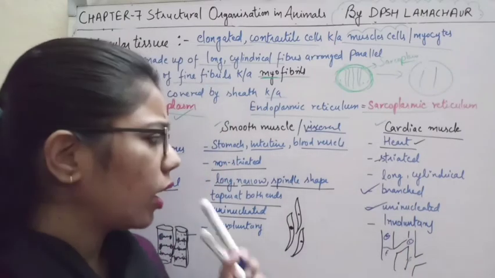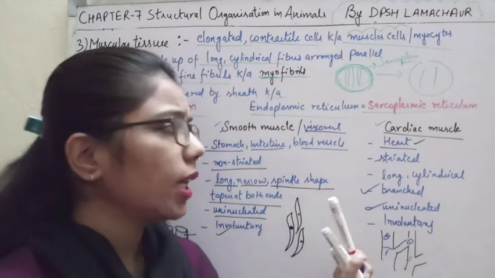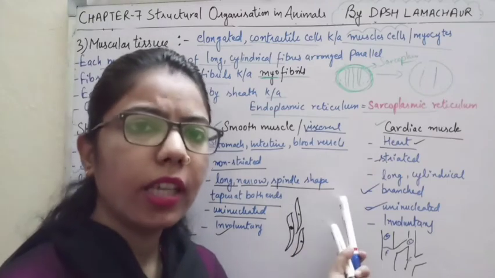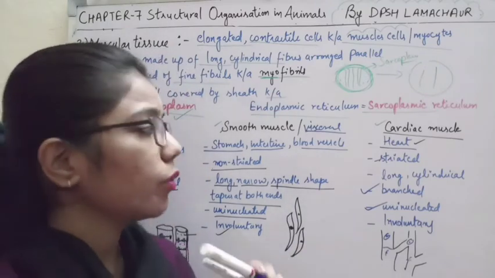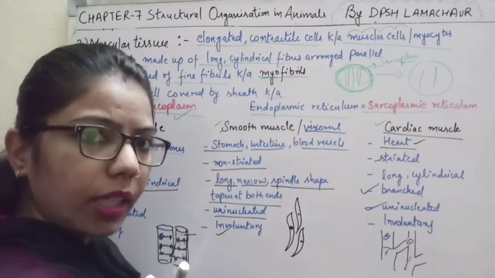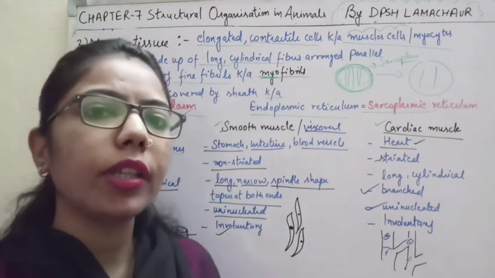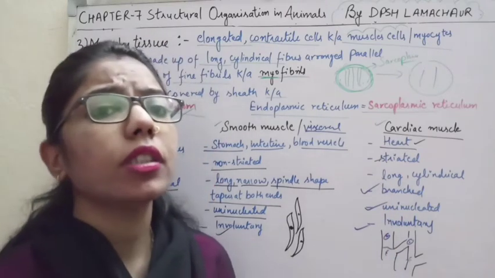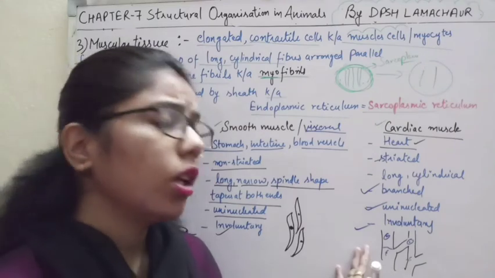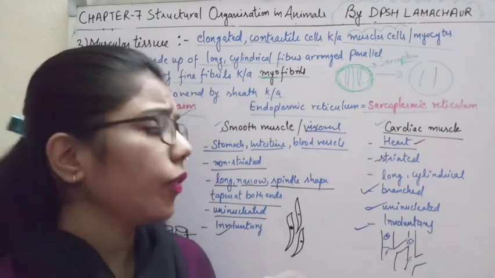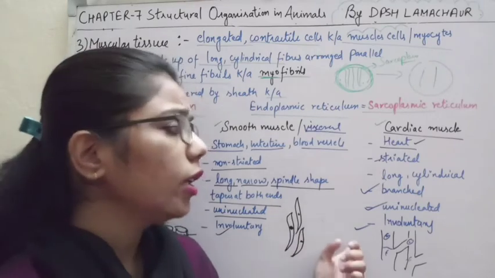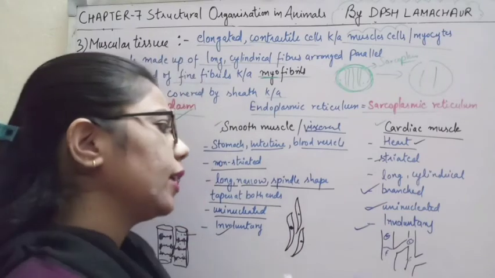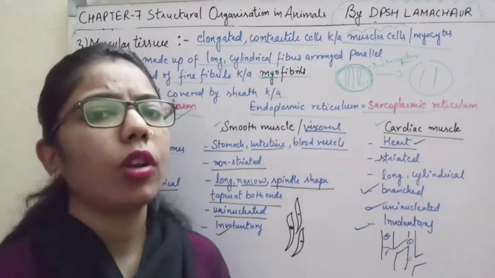On the basis of these characters we have categorized these, and there may be some similarity between any two or among these three, or there may be some dissimilarity also. So we must know the similarity and the dissimilarity between any two. And the last one is involuntary, which means not under our control. If the heart is beating, any action happening in our heart due to contraction is not under our control, so it also follows involuntary action.